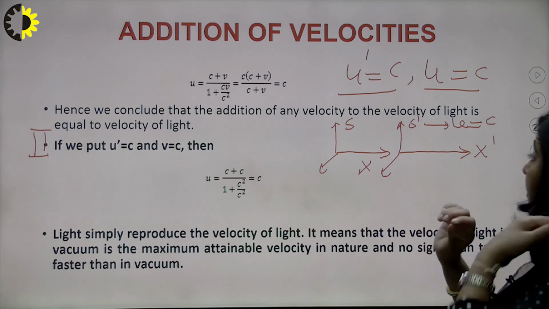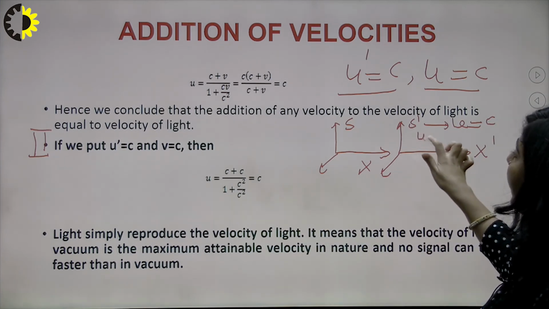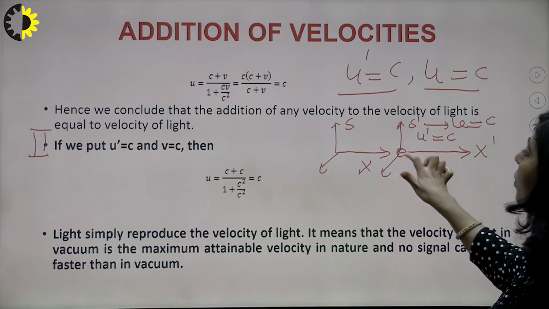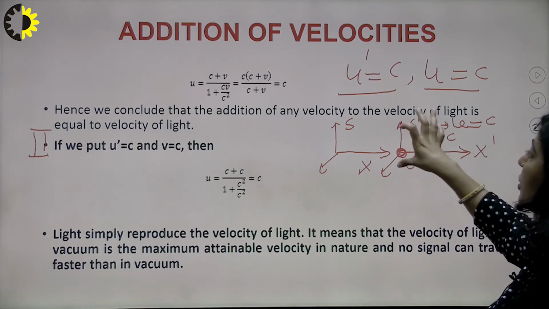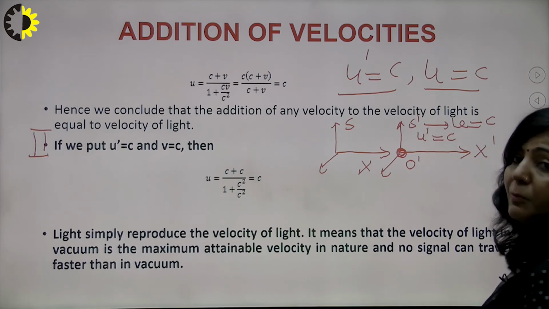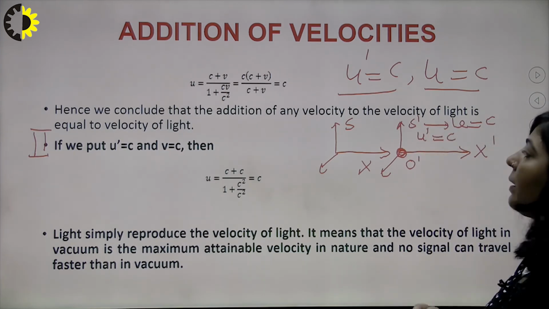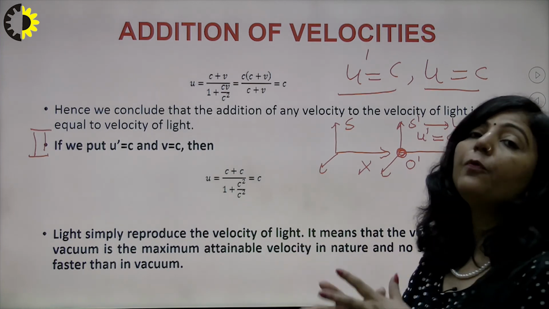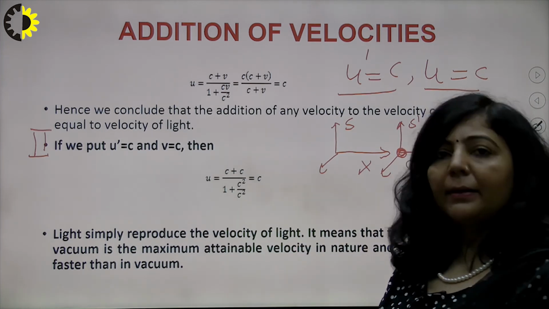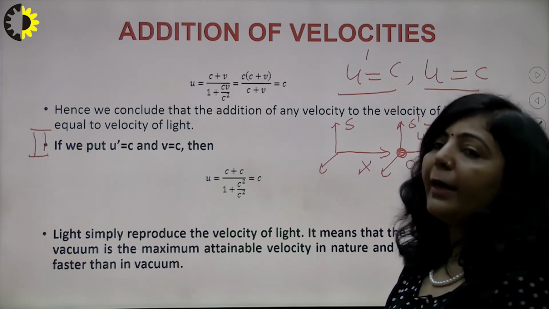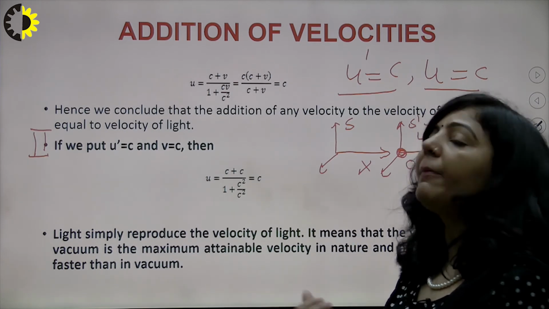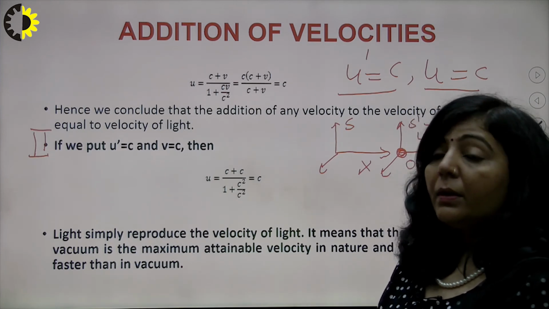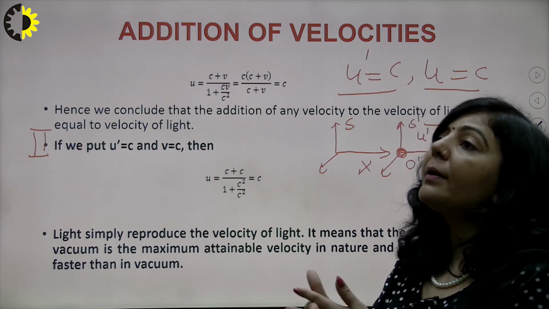Now suppose there is a particle in frame S dash which is traveling with speed c for this observer O dash, meaning this frame itself is moving with the speed of light and there is a particle which is also traveling with the speed of light. Now we have to prove that when a particle is traveling with the speed of light in a frame which is also traveling with the speed of light, then for the stationary observer the speed of the particle cannot be greater than c.